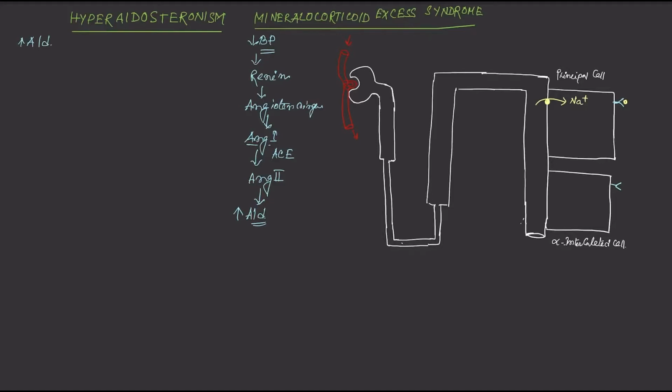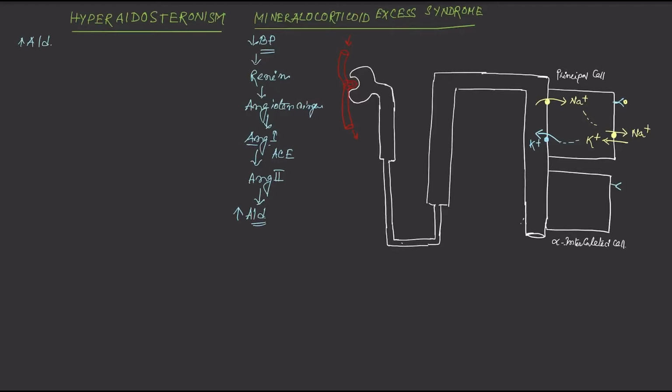It also increases the activity of the sodium potassium ATPase pump at the basal side, so that increased sodium ion will now go out of the cell into the interstitial space via this sodium potassium ATPase pump, and the potassium ion will enter into the cell. This potassium ion will be lost from the luminal side and excreted into the urine via the ROMK channel, the potassium channel. So the potassium ion will be secreted out of the cell into the urine.